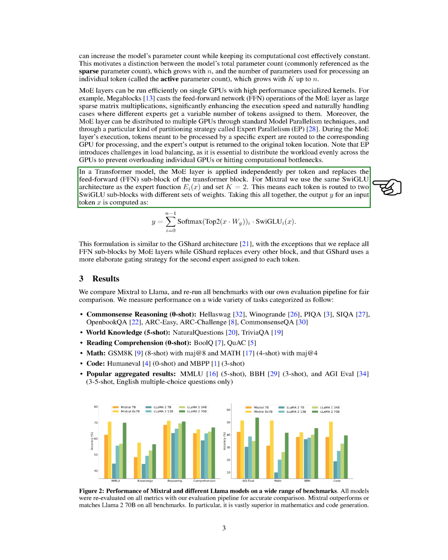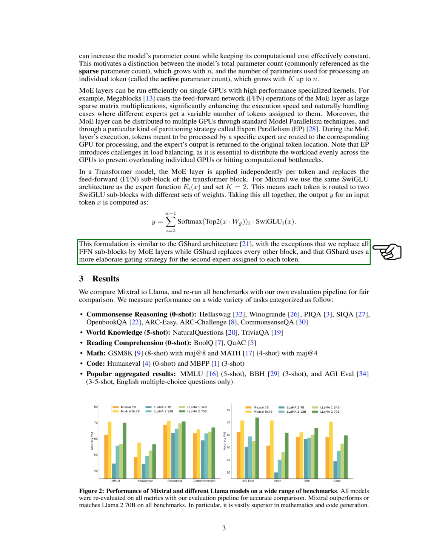In a transformer model, the MoE layer is applied independently per token and replaces the feed-forward, FFN, subblock of the transformer block. For Mixtral, we use the same SwiGLU architecture as the expert function and set the number of experts to 2. This means each token is routed to 2 SwiGLU subblocks with different sets of weights. This formulation is similar to the GShard architecture, with the exceptions that we replace all FFN subblocks by MoE layers while GShard replaces every other block, and that GShard uses a more elaborate gating strategy for the second expert assigned to each token.